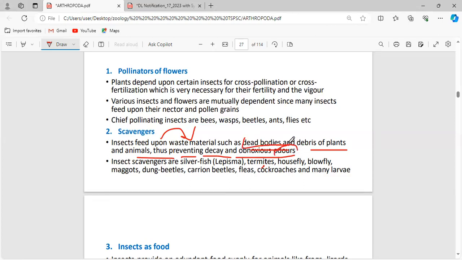Odor is nothing but smell. Everything is done only by insects. The insect scavengers are silverfish (Lepisma), termites, housefly, blowfly, maggots, dung beetles, carrion beetles, fleas, cockroaches, and many larval forms.